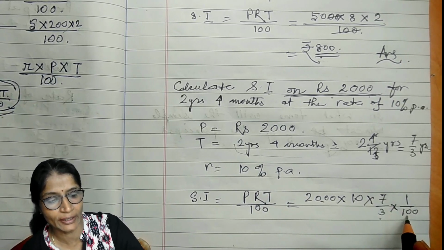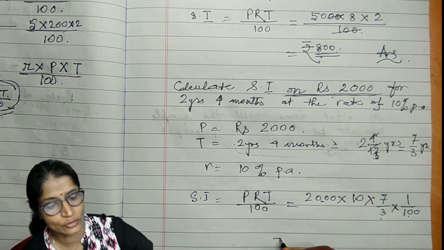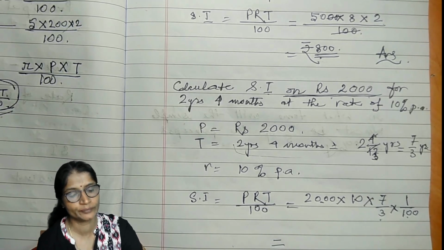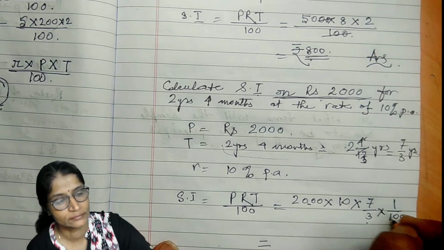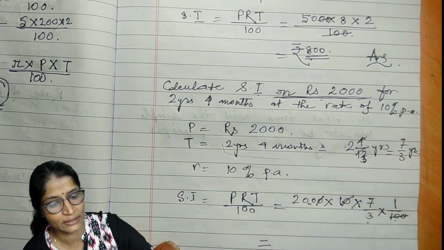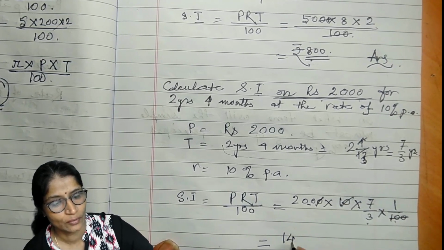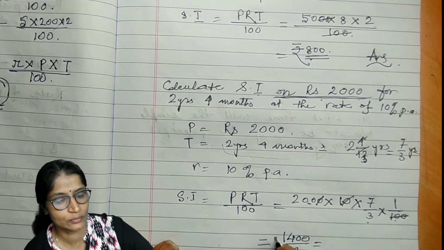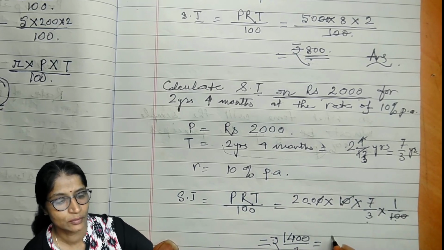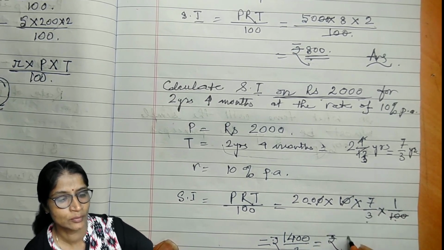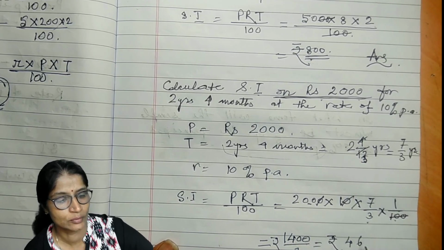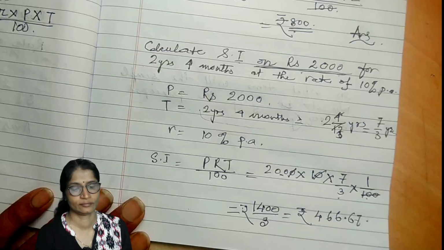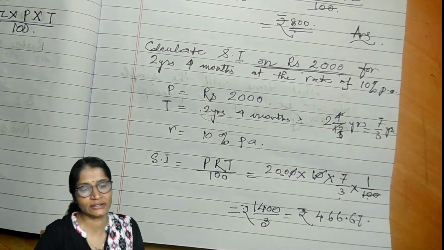This will be cancelled, divided by 3. So the simple interest is this much.